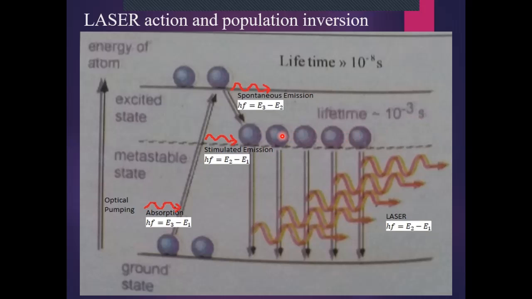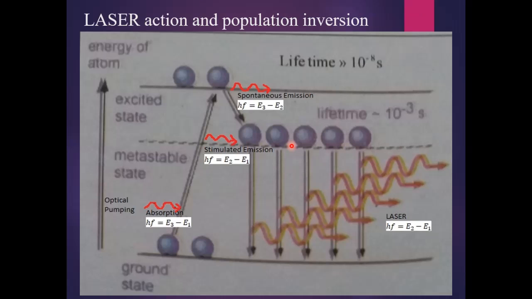This is possible because the lifetime of an atom in the excited state is 10 raised to power minus 8 seconds, and the lifetime of an atom in the metastable state is 10 raised to power minus 3 seconds. So it means that in the metastable state, the time for atoms to come in is less as compared to the time for atoms to leave, which is greater.